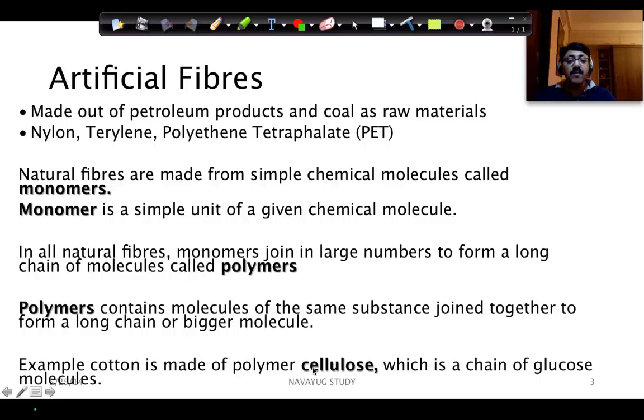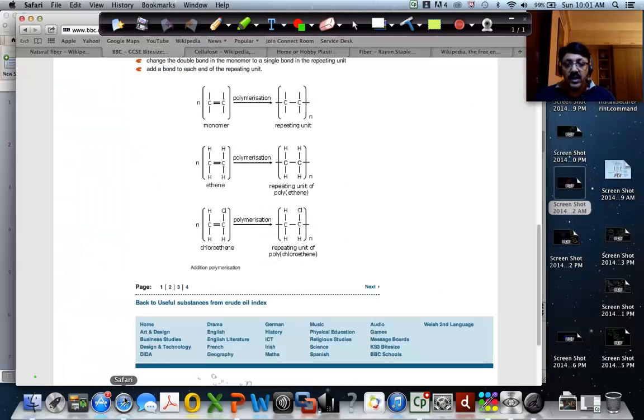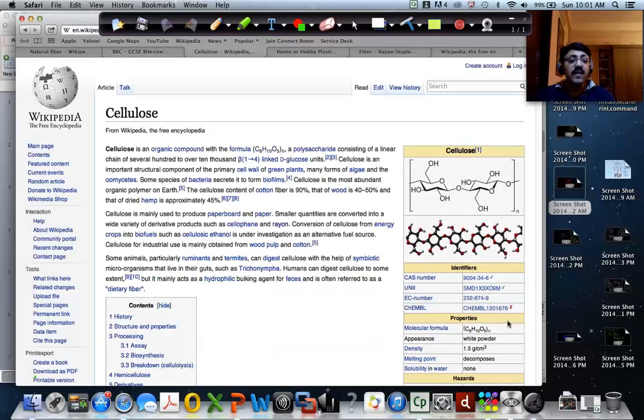Example: cotton is made of the polymer cellulose, right? Which is a chain of glucose molecules. So, let's go and look at cellulose, right? Now, this is cellulose. Of course, I know that the chemical is far more complex. Glucose is a pretty complex compound, right?